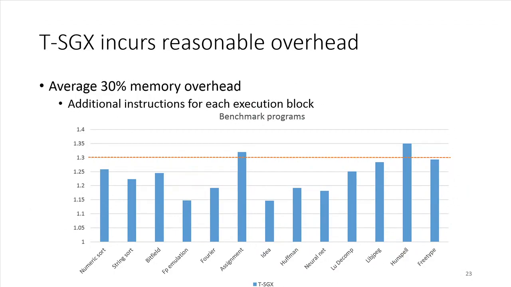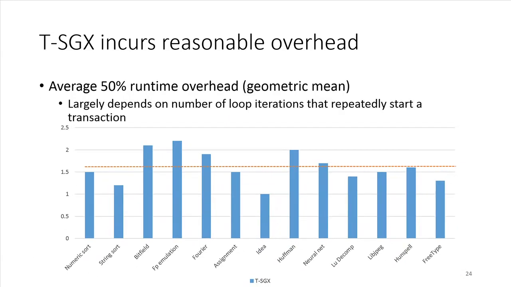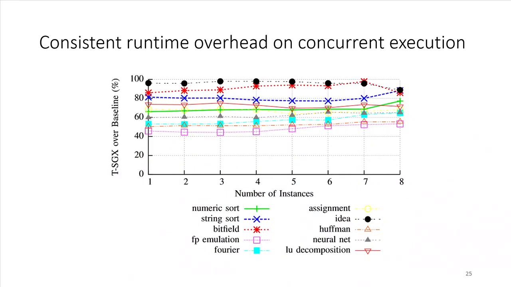For the performance, T-SGX incurs about 30% memory overhead on average, and around 50% runtime overhead. Because both TSX and SGX are hardware components, we also want to see the effect when we run multiple instances. But the result shows constant overhead. We ran up to 8 instances.